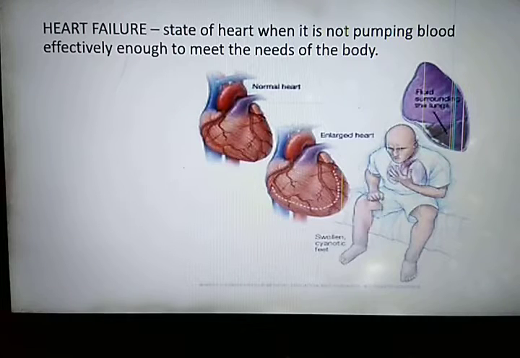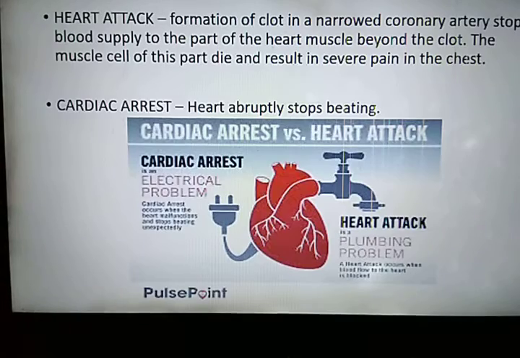When fluid is present, lungs become heavy, lung expansion becomes less, and that fluid also applies pressure on the heart, due to which the heart is not able to pump the blood properly to each and every part of the body. Such a condition is known as heart failure.